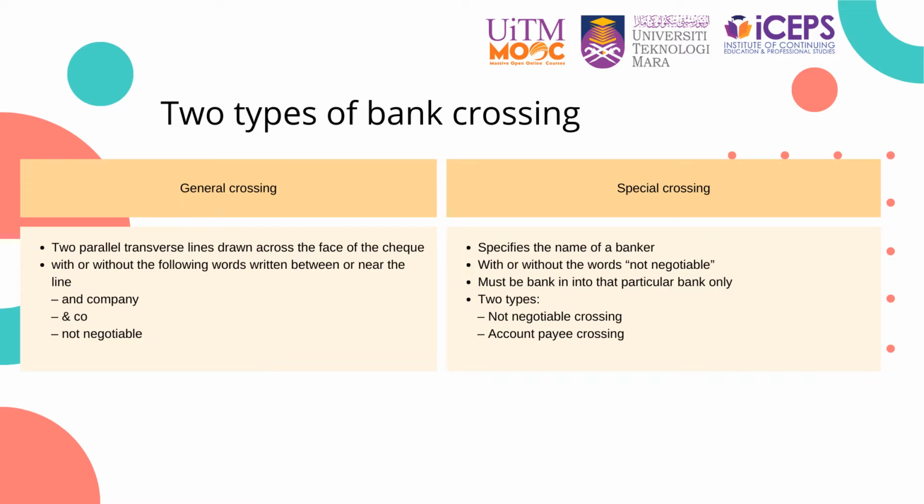A general crossed check has two parallel transverse lines drawn across the face of the check, with or without the words "and company" or "not negotiable" written between or near the lines. On the other hand, special crossing specifies the name of a banker, with or without the words "not negotiable". In this case, the fund must be banked into that particular bank only. There are two types of special crossing, including not negotiable crossing and account payee crossing.